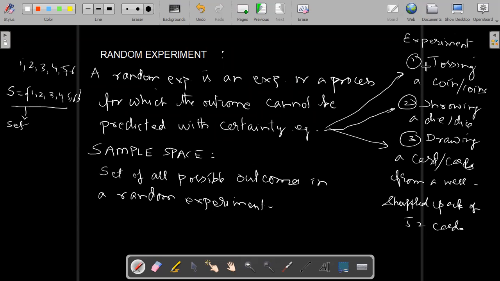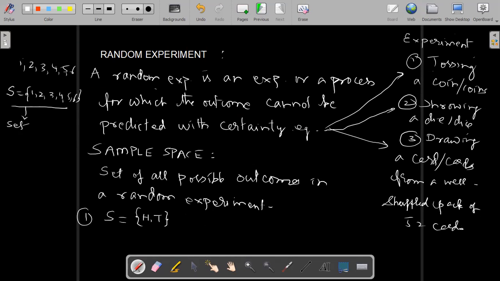For example, for tossing a coin, the sample space will be the set of possible outcomes. When you are tossing one coin, what are the possible outcomes? Head can come, tail can come.